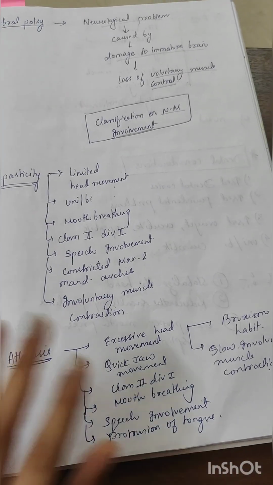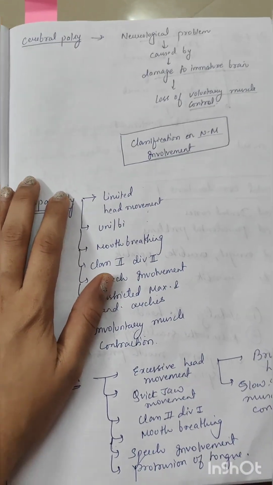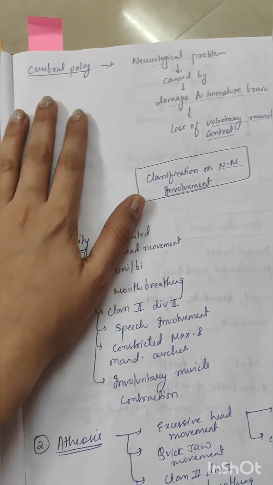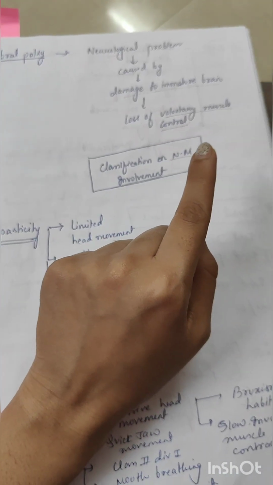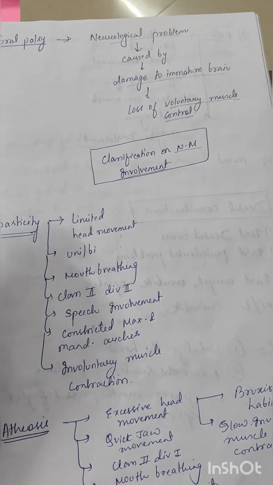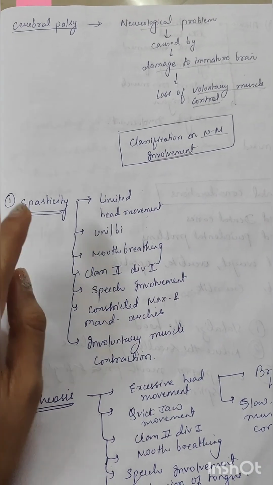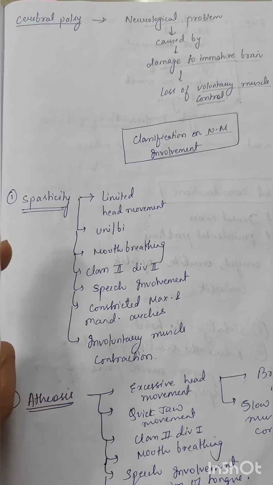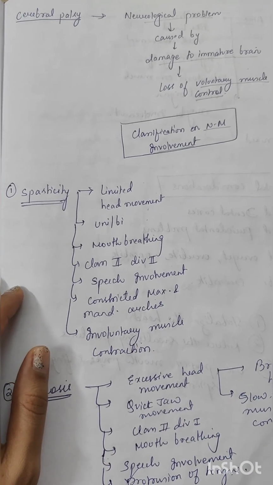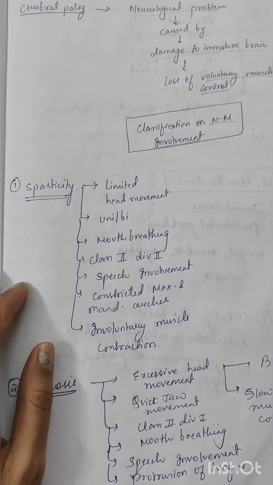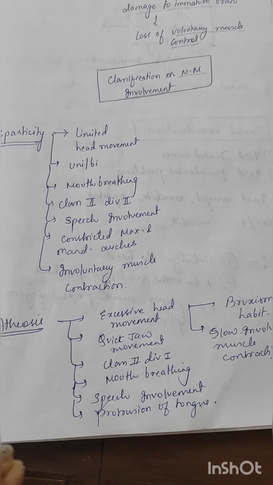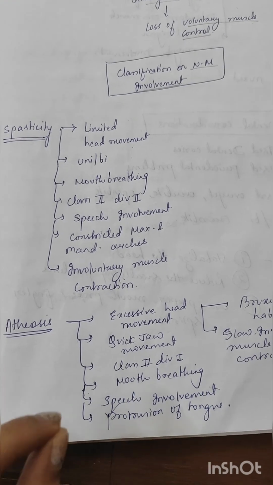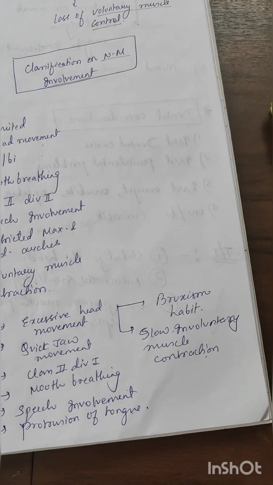Any confusion till here? I will once again revise cerebral palsy. Neurological problem caused by damage to the immature brain, loss of voluntary muscle control. Classification: spasticity, limited head movement, unilateral, bilateral, mouth breathing, class 2 division 2, speech involvement, constricted maxillary mandibular arches, involuntary muscle contraction. Athetosis, excessive head movement, quick jaw movement, class 2 division 1, mouth breathing, speech involvement, protrusion of tongue, bruxism, slow involuntary muscle contraction.